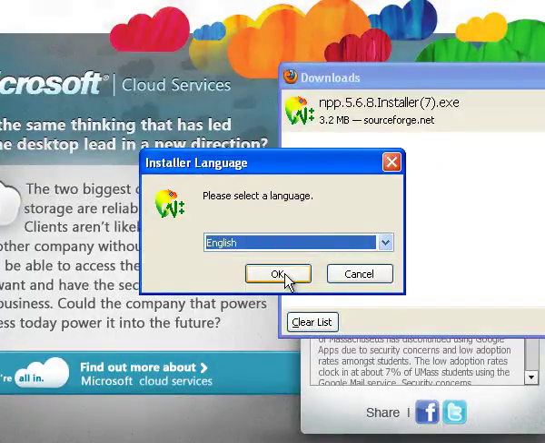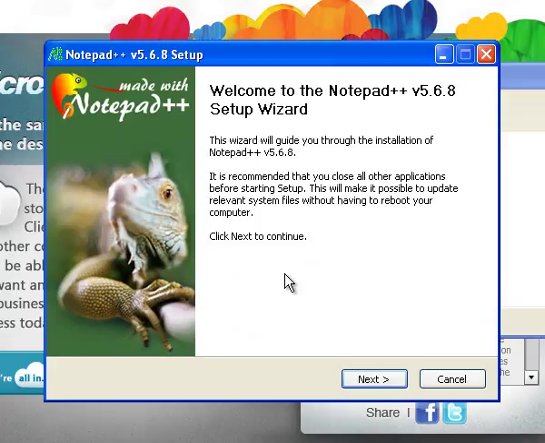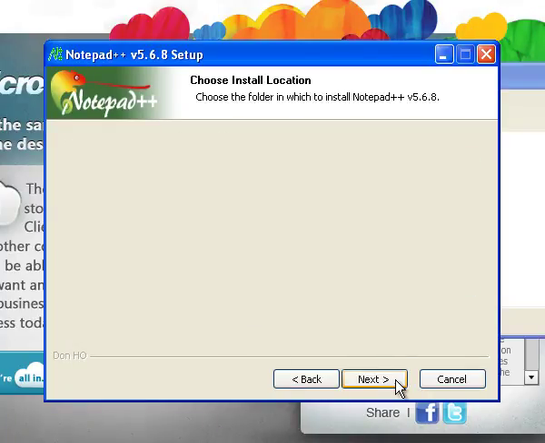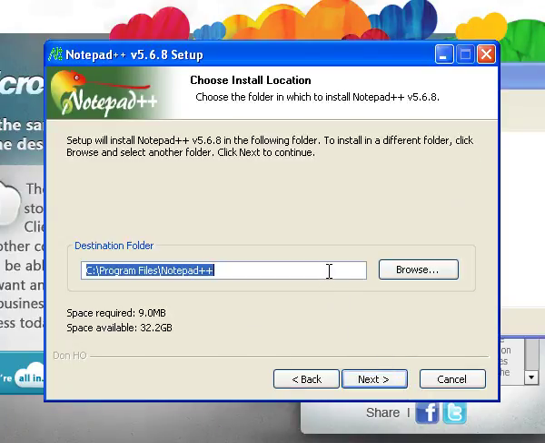Select a language and click OK. This is the introductory page. Click Next. Click I agree to the license agreement. Select where to save Notepad++ and click Next.